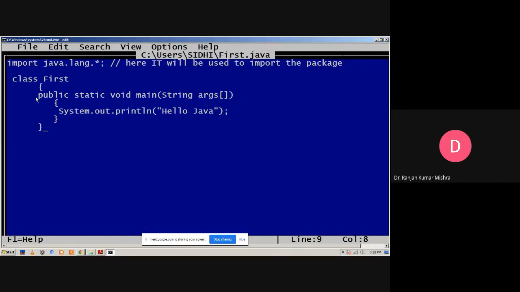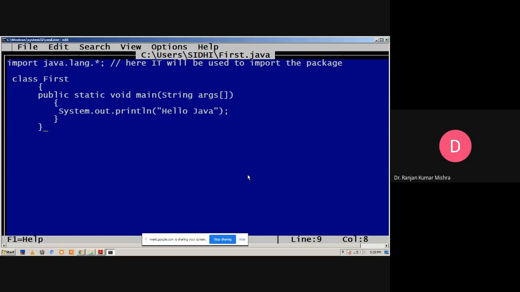Here, public means we can use it anywhere. Static means that without creating any object we can execute such a program. Generally in C++, when we use any function or statement, first we have to create an object. But in Java, by using static, we are not required to create any object of the class to perform any operations.